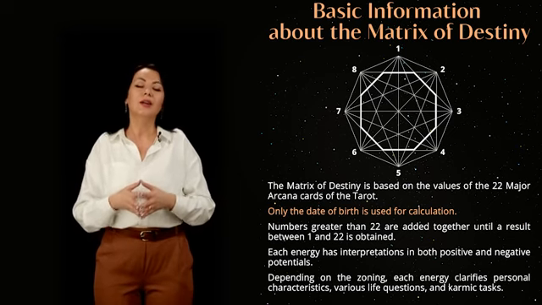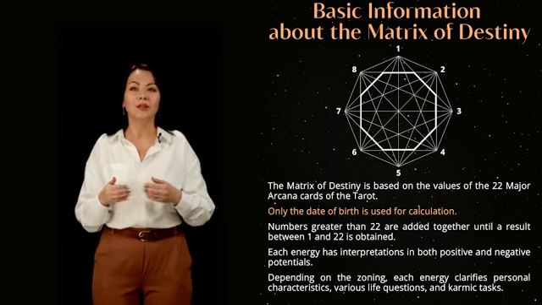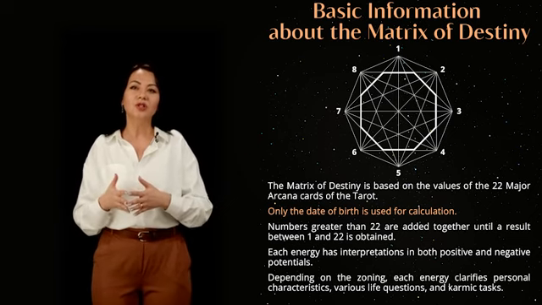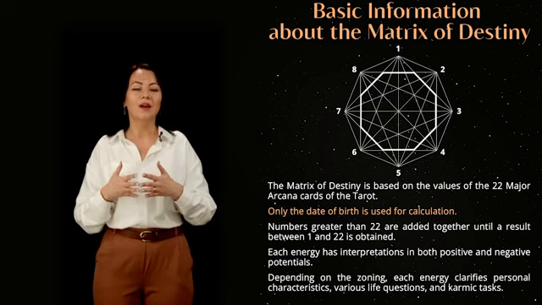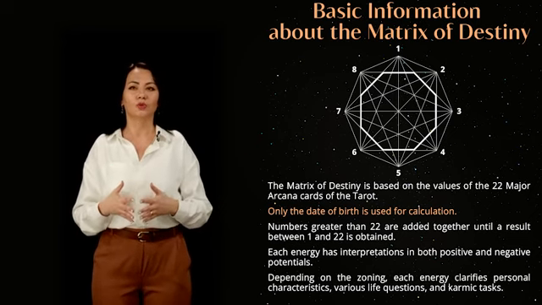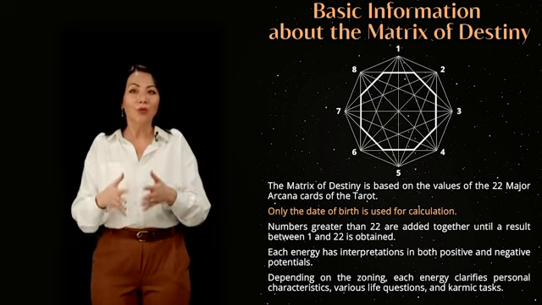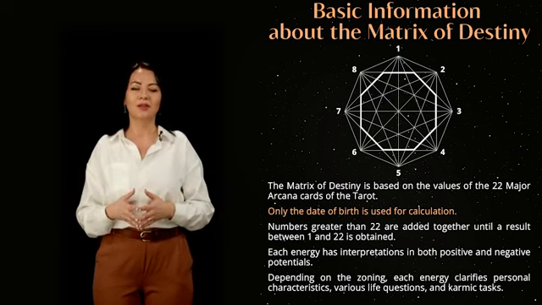The depiction of the matrix of destiny consists of two intersecting squares, each of which has diagonals. From a graphical point of view, such a symbol, like a square within a square, is an octagram or an 8-pointed star. You can come across it in books about Kabbalah and also see it as an ornament in religious temples, where it symbolizes unity and harmony.